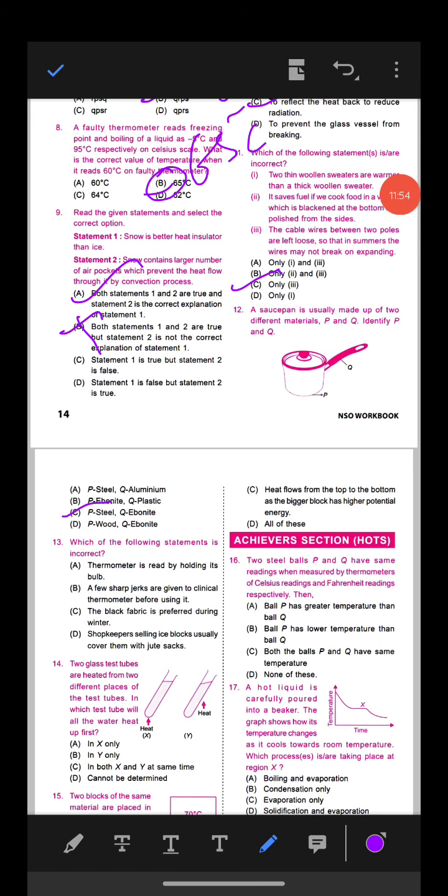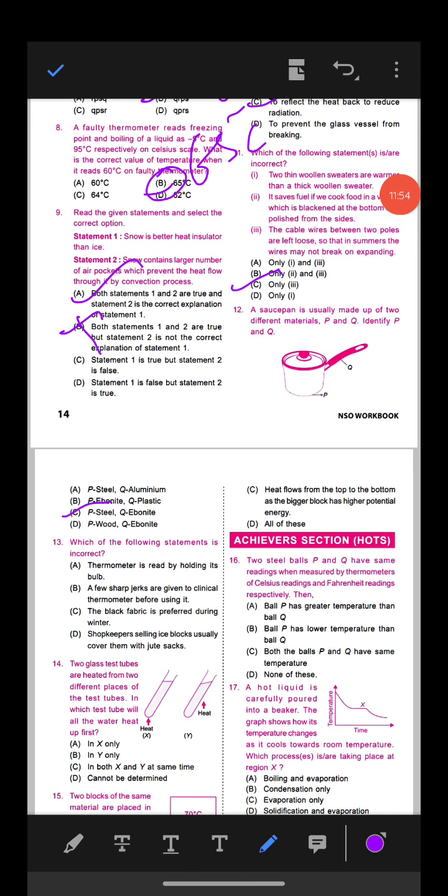Option C is the correct answer, that is P for steel, Q for ebonite. The steel takes up heat quickly. That's why the pot portion is made up of steel. It's a good conductor of heat, and ebonite does not get hot quickly, so it's an insulator. Okay.